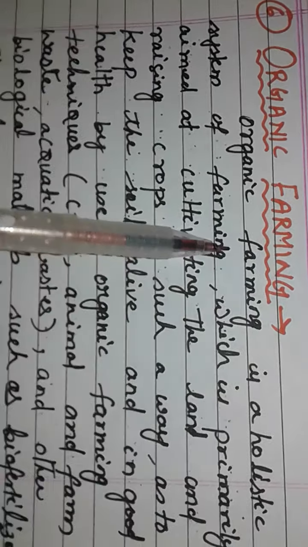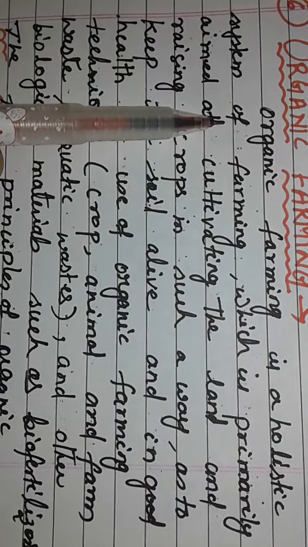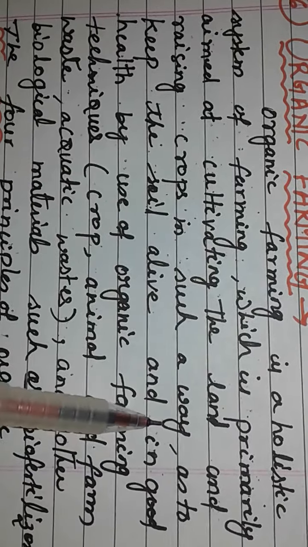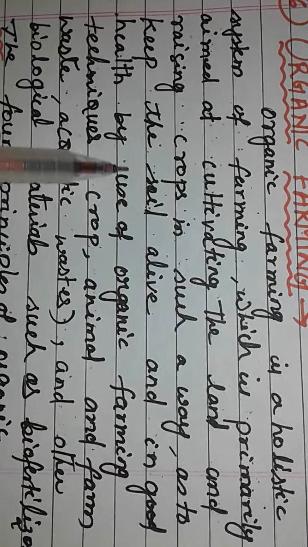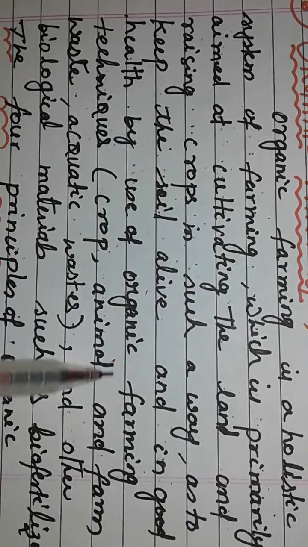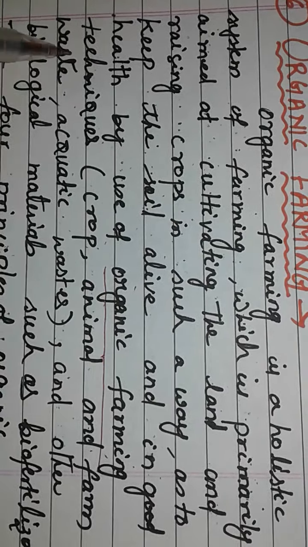Organic farming means, children, a holistic approach or a system of farming which is primarily aimed at cultivating the land and raising the crop in such a way that it keeps the soil alive and in good health by use of organic farming techniques. What are the organic farming techniques here, children?